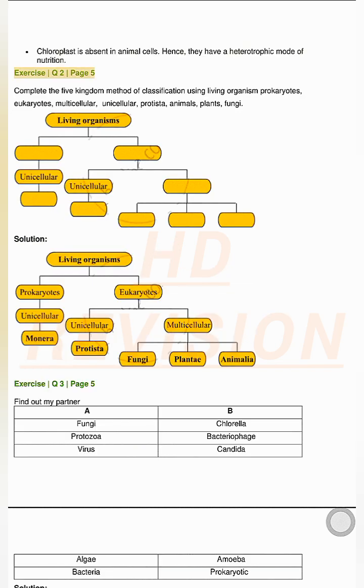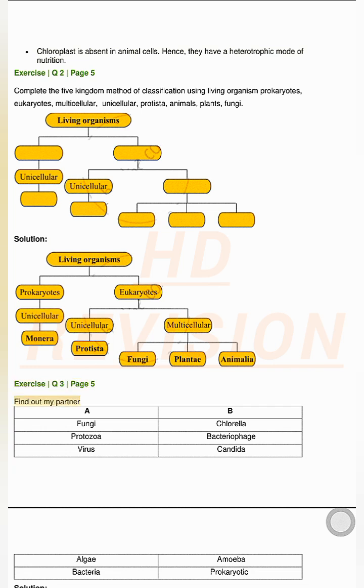Exercise Q2, page 5. Complete the 5-kingdom method of classification using living organism: prokaryotes, eukaryotes, multicellular, unicellular, protista, animals, plants, fungi. Solution.